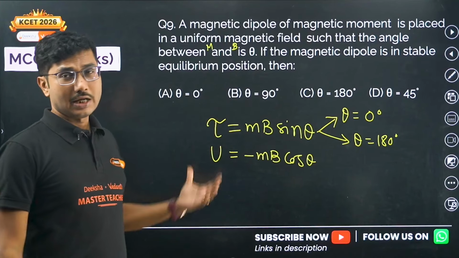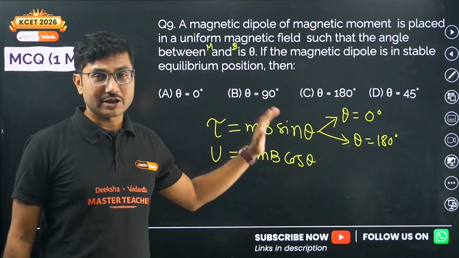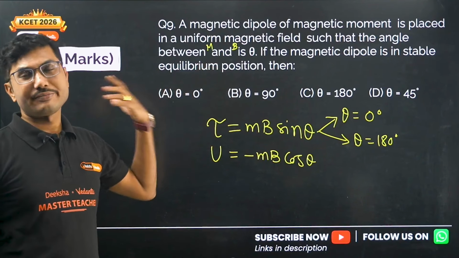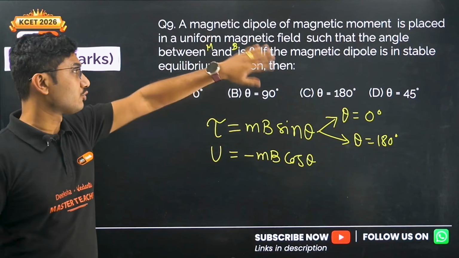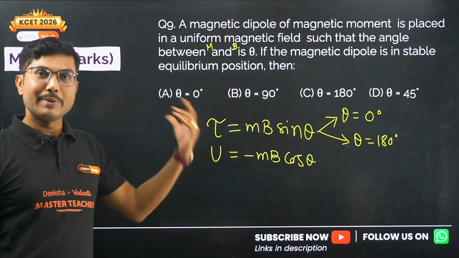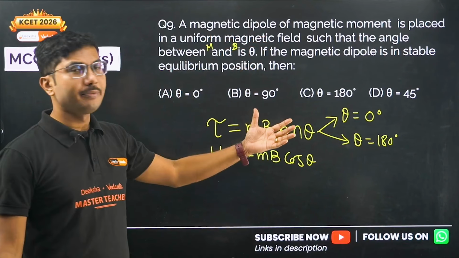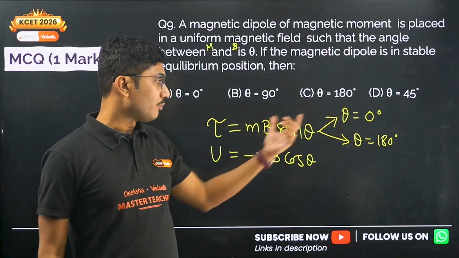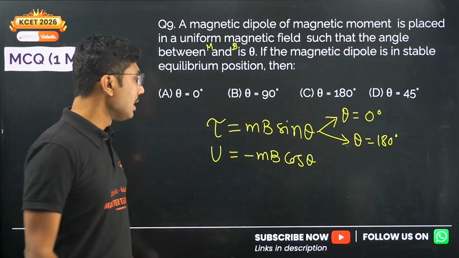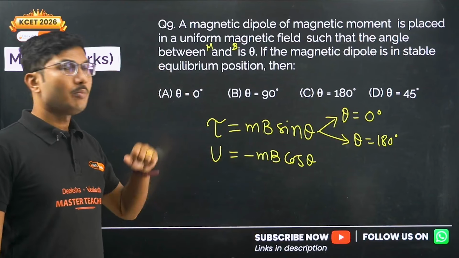So understand this. Even though it's an easy question, I am trying to explain the concept so that you memorize it and remember it. If a question comes a little more difficult, for example the same question asked about when it will be unstable equilibrium, you will be able to answer it. First of all, equilibrium means torque is 0. Now whether it will be stable or unstable depends on the potential energy.